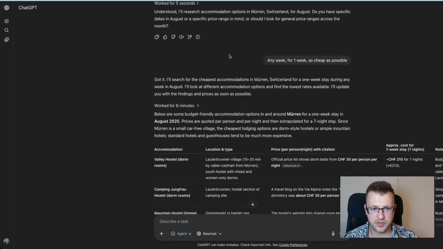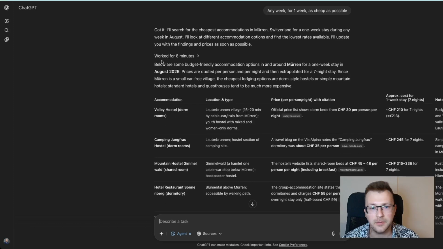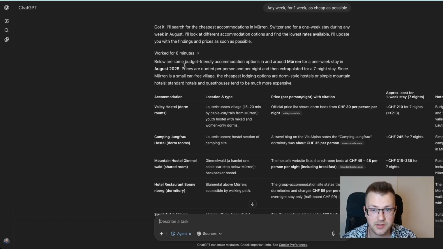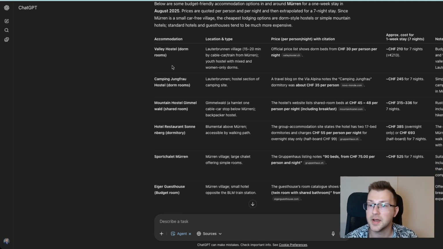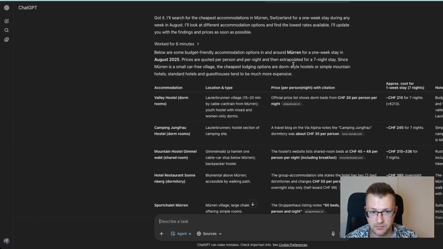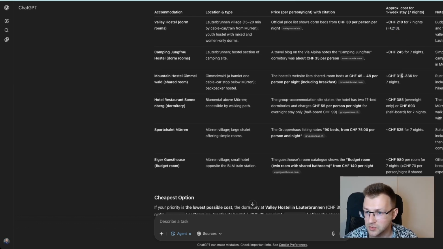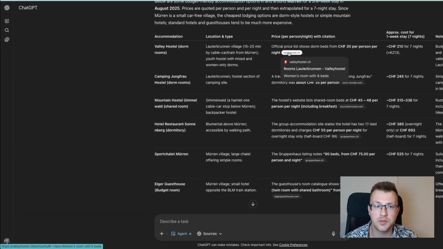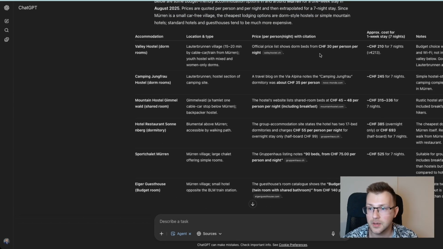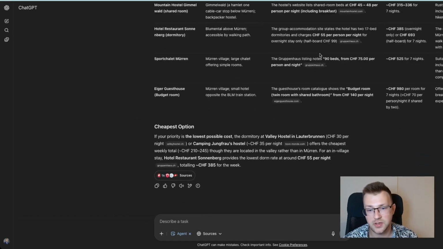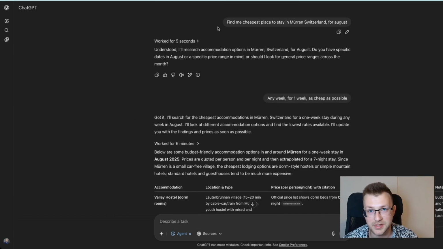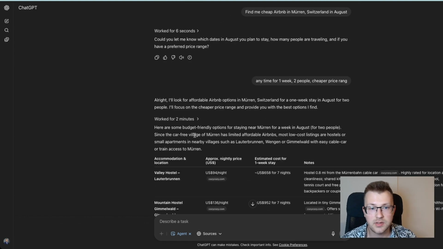So our first research just finished, and you can see it worked for 6 minutes, 165 sources, and here are the best priced hotels or even hostels for this time in August. And we can see the cheapest is 210 Swiss francs, so 230 euros, maybe $230 for 7 nights, and then I think it's going up, and it's quite cheap. I was not expecting that it would find something cheap. But this is just a web search, so this is not the best money spent for you. So it didn't really do what we wanted.